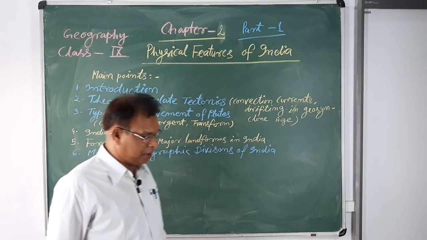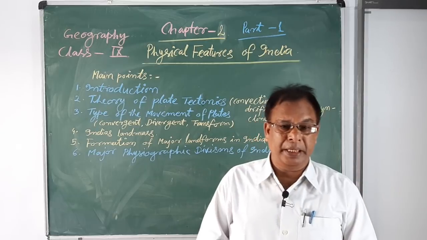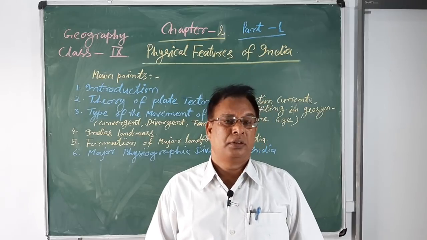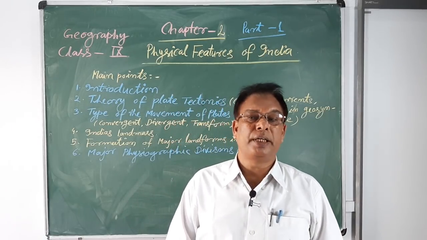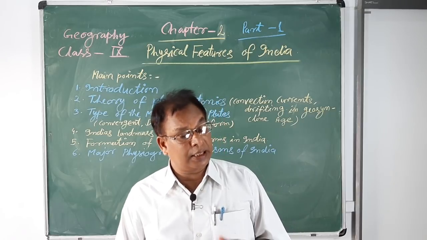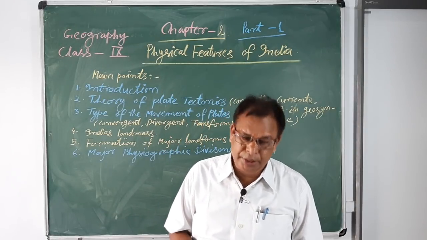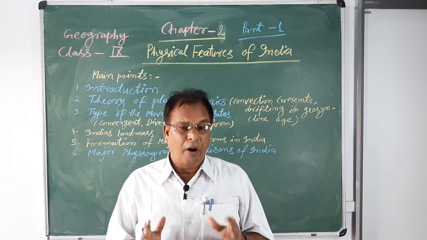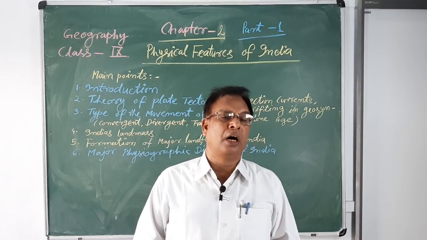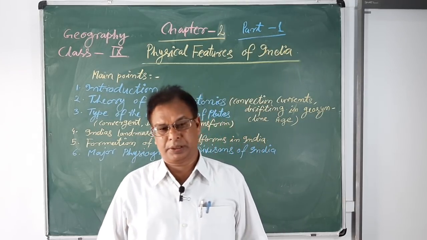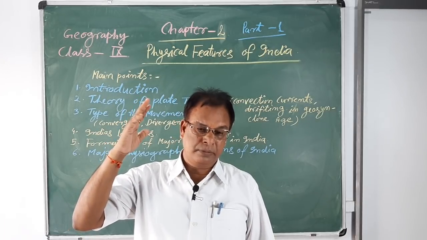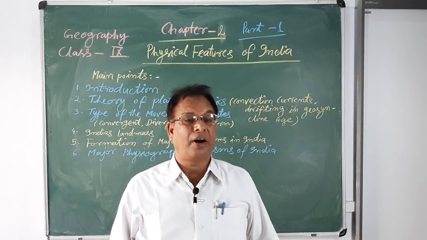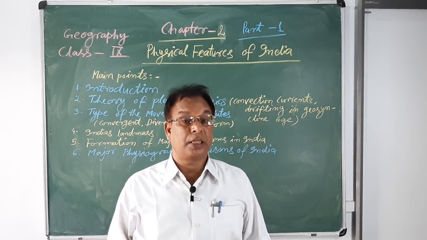First is the introduction. India is a big country, 7th in the world according to area and 2nd according to population. India was formed during the geosyncline period. Geosyncline period means a very ancient period, approximately 25 million years ago.